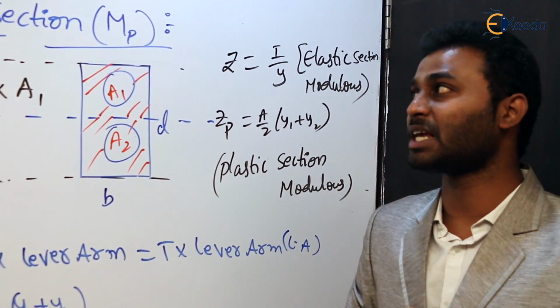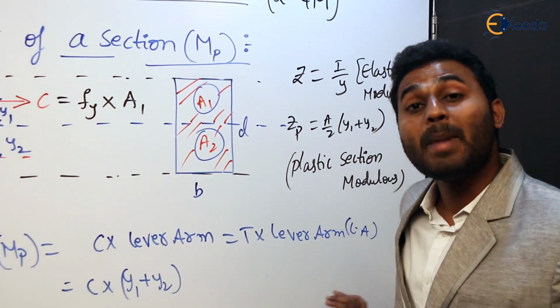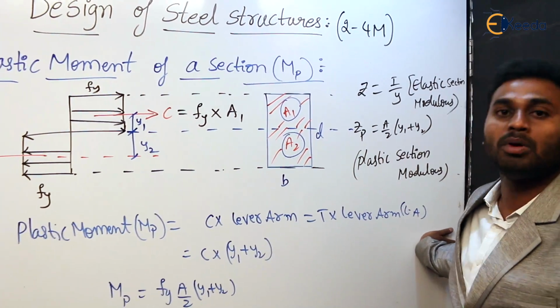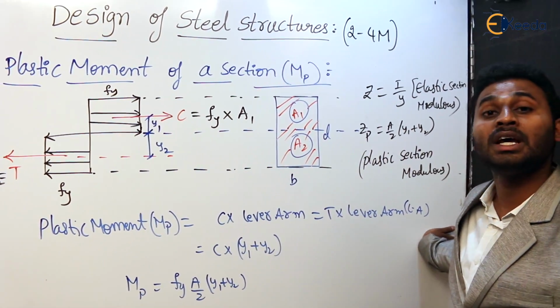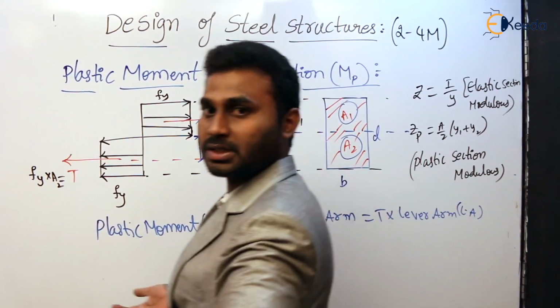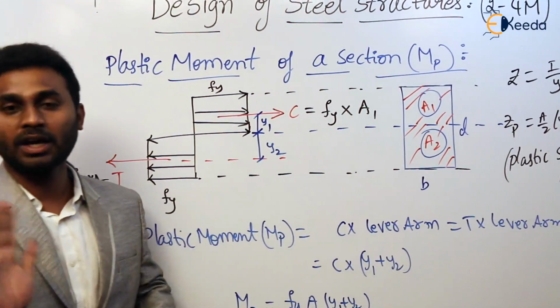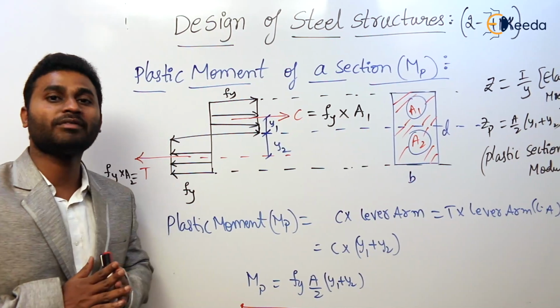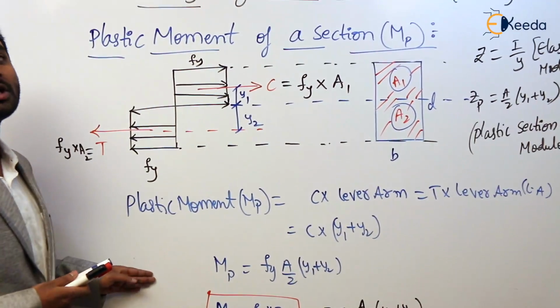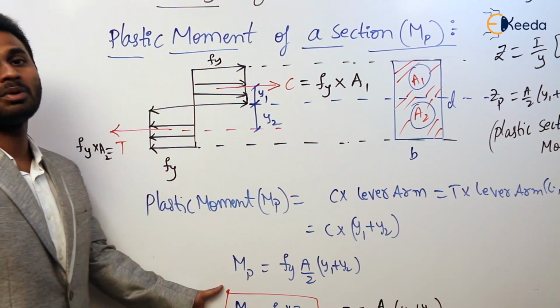Once again, the plastic moment of a section is nothing but the maximum moment of resistance of any cross section, or the moment of resistance of any cross section at plastic state. For that we cannot use the formula M by I is equal to F by Y is equal to E by R. For that this is the procedure. So we have to follow this procedure and calculate the plastic moment capacity.